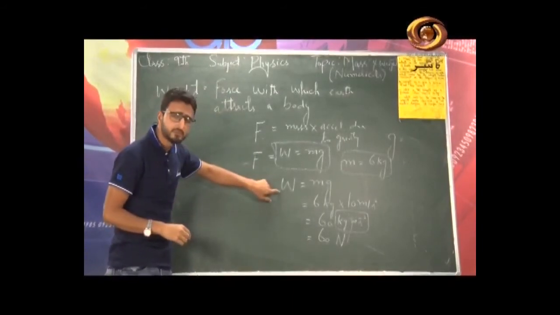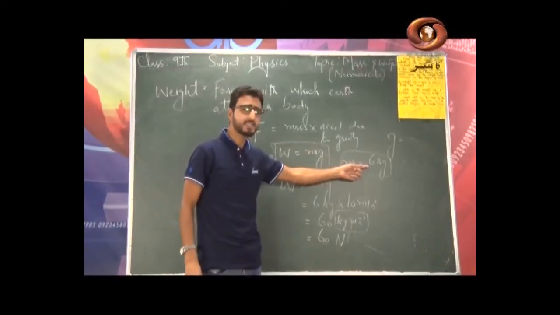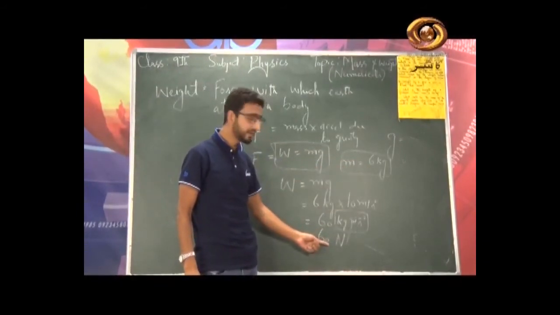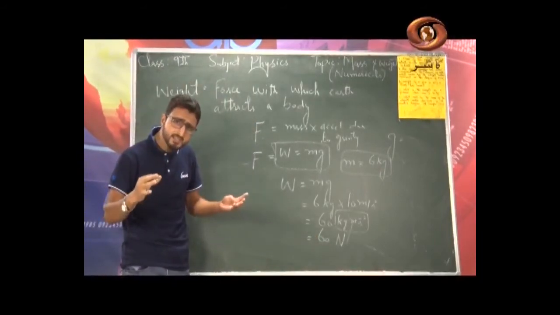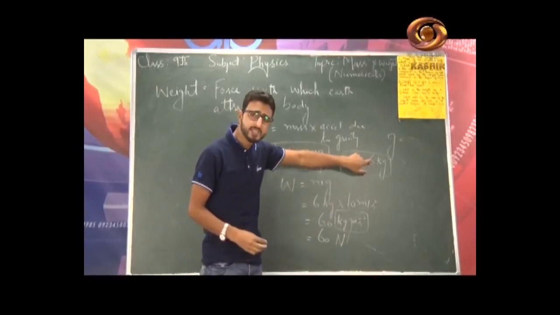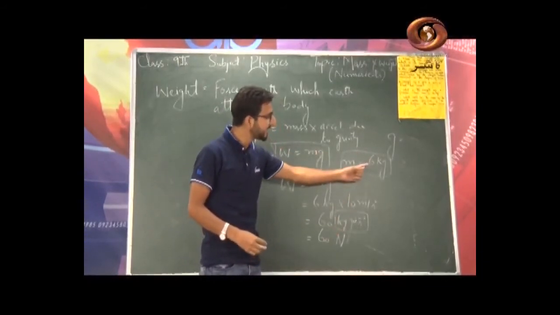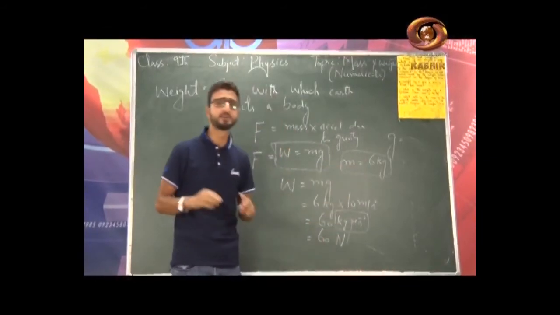So what is the physical significance of weight? If I have a body of mass 6 kg, its weight on or near the surface of earth will be 60 Newton. What does this represent? It simply represents there is a body of mass 6 kg and earth attracts that very body with a force of 60 Newton.